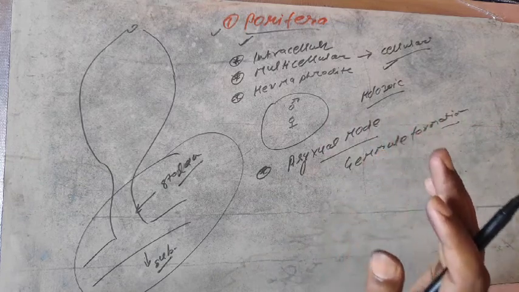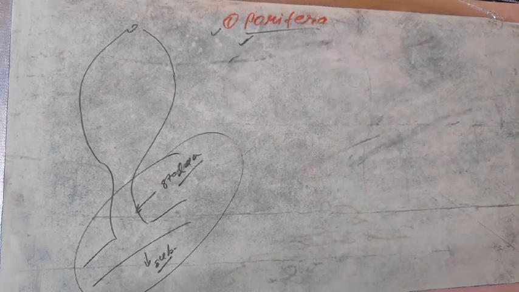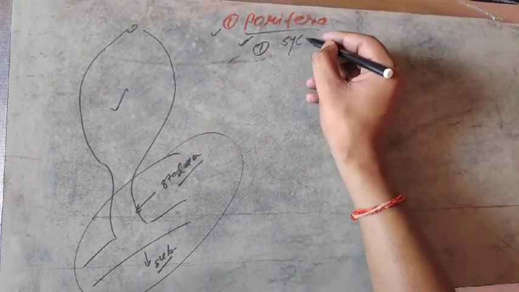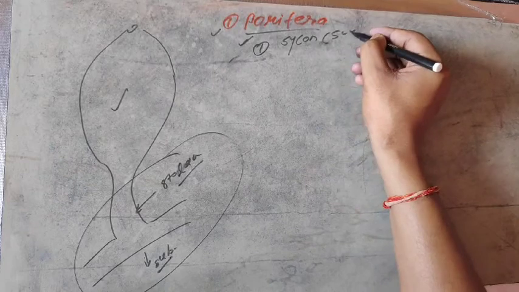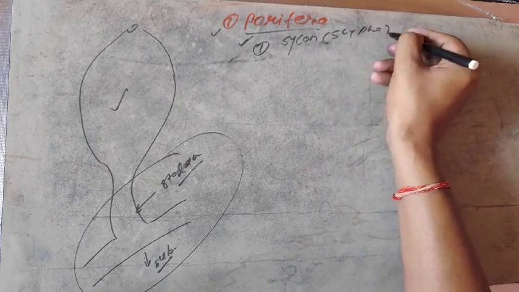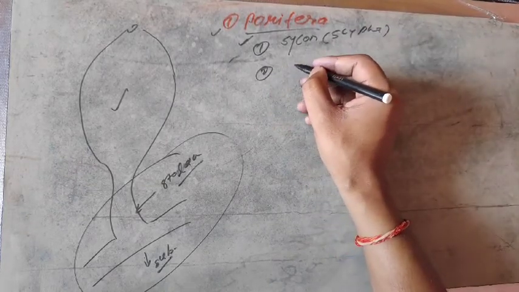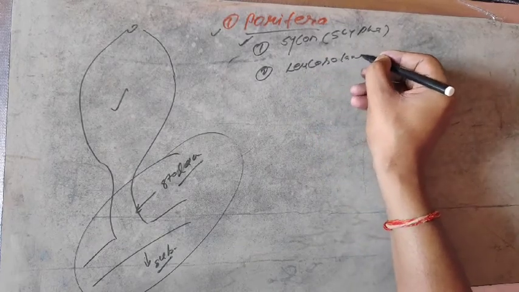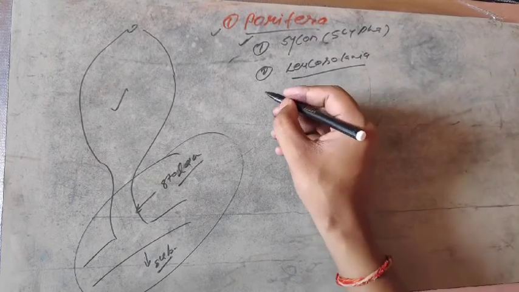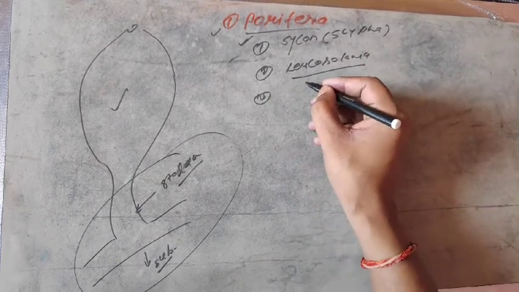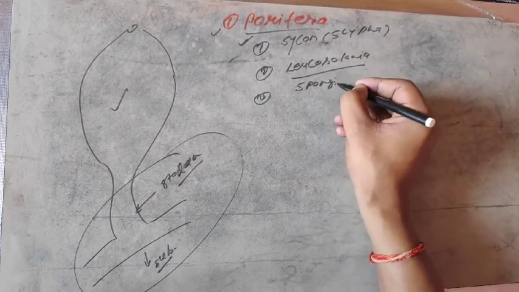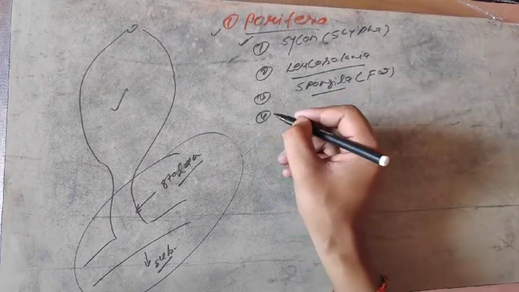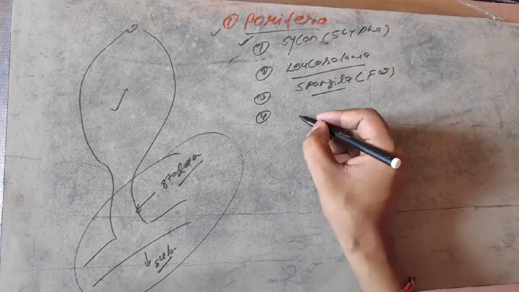Now back to the examples of poriferans. The main example of poriferans that I have drawn is Sycon. It is also known as Scypha. The second example is Leucosolenia, a colonial sponge. Now the next one is Spongilla. As I have told you, Spongilla is a freshwater sponge. It may be asked in very competitive examinations.